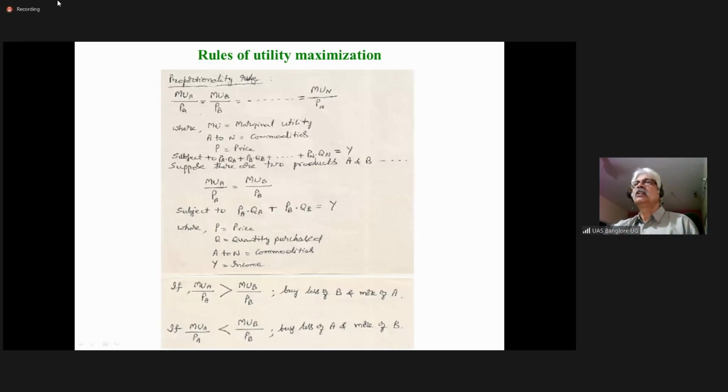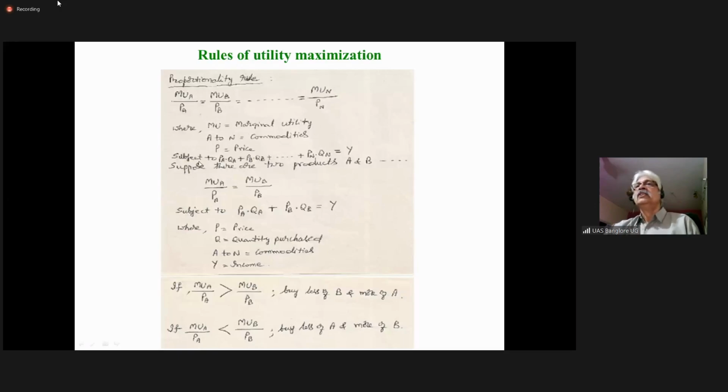So this is called the proportionality rule. The proportion of satisfaction derived from each commodity by spending the last rupee will be equal. That's why we call it the proportionality rule. Where MU is the marginal utility, A to N are the commodities we have to purchase, and P is the price.